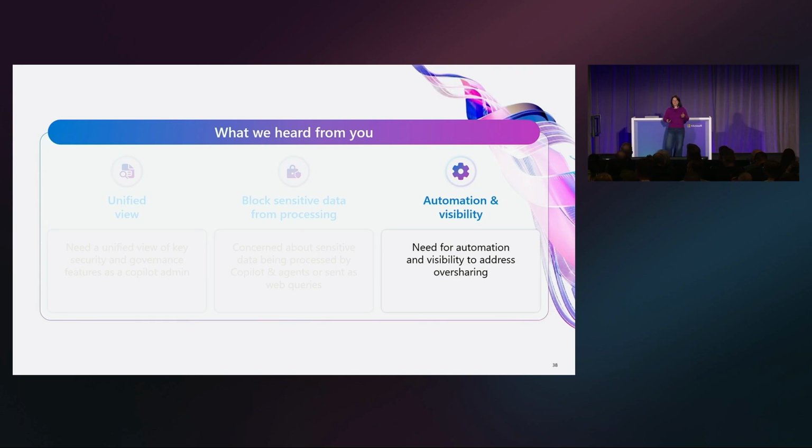All right, so let's go to the last section, which is around automation and visibility. So again, if you're concerned about oversharing, people are saying, it's great that we have things like the SharePoint Advanced Management reports, data security posture management, data assessments, but we need to have it more automated, and we need more item-level visibility instead of site-level visibility.